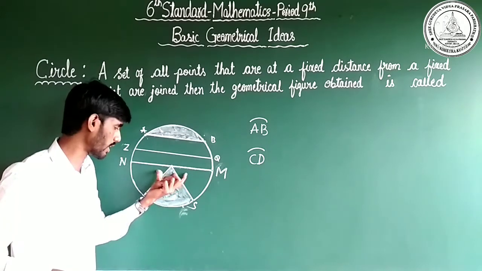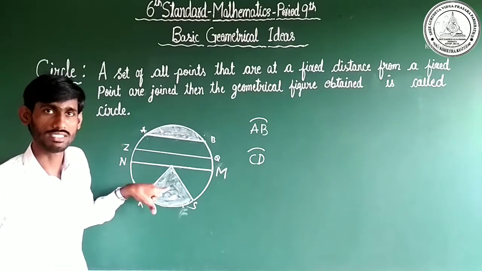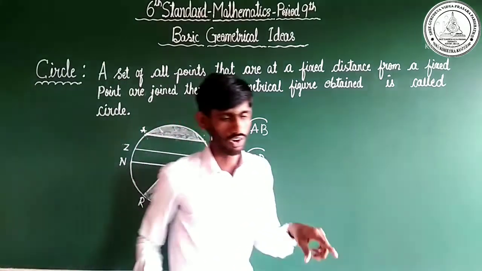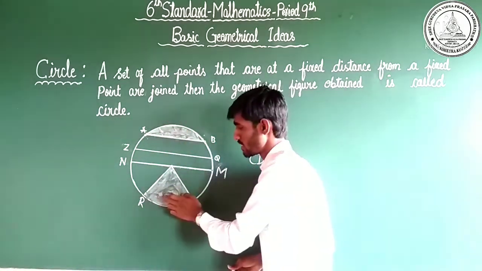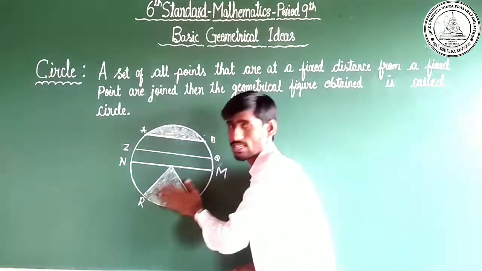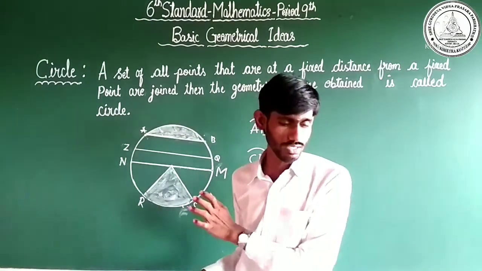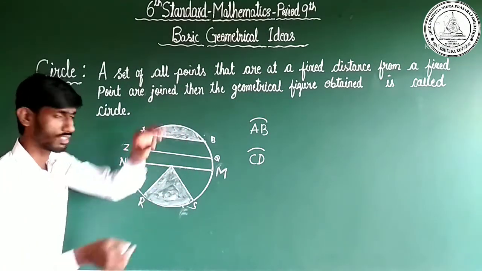By the help of the two radii and one arc, a region is created. This region we call a sector. Okay, this area we call a sector. Are you clear, dear children? This is the sector.